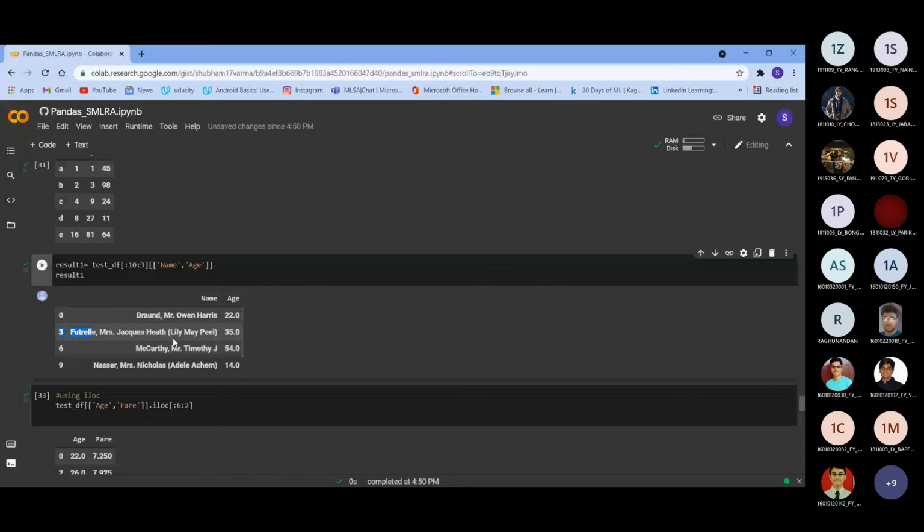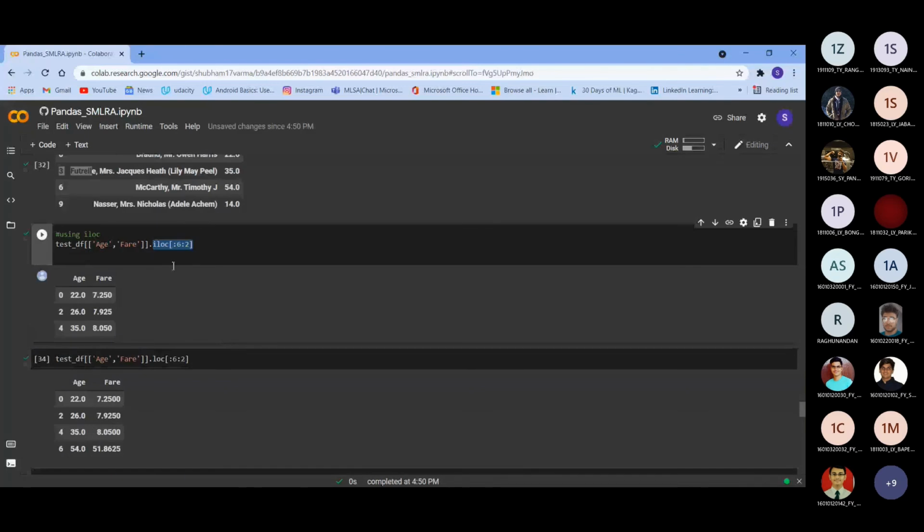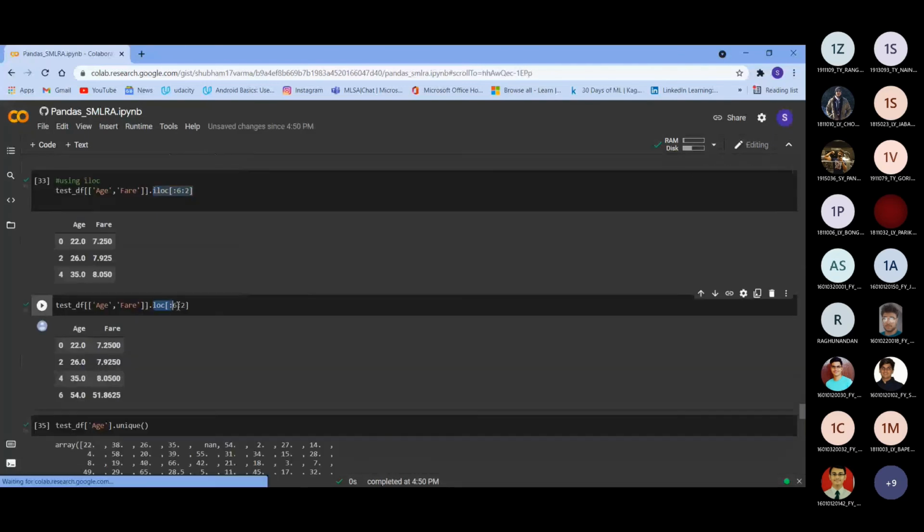This is the ILOC function. What does it do? It does the same thing. It will print the values 0 to 4. But the difference between ILOC and LOC is that in LOC the last value of the list is included. The 6 is the last index, the stopping index, and it is included, but in ILOC it is not included. It goes with 0, 2, and 4, but here it goes with 0, 2, 4, and 6. So depending on your usage and what you want as output, you can use different functions.